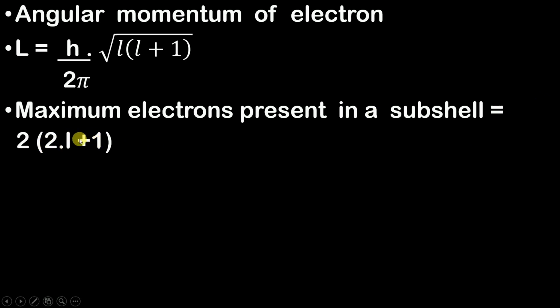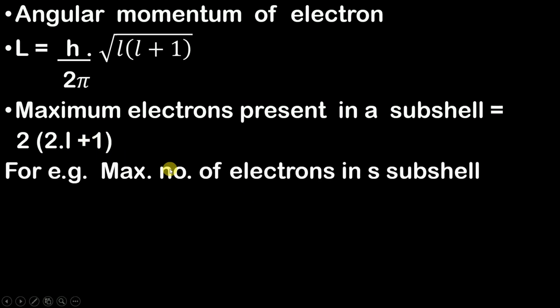This is a small l, don't take it as 1. Now, how to use this formula? For example, you want to find out the maximum number of electrons in S subshell. As we all know, the value of l equal to 0 corresponds to S subshell. So simply put 0 here and you get 2. So there can be a maximum of 2 electrons in S subshell.